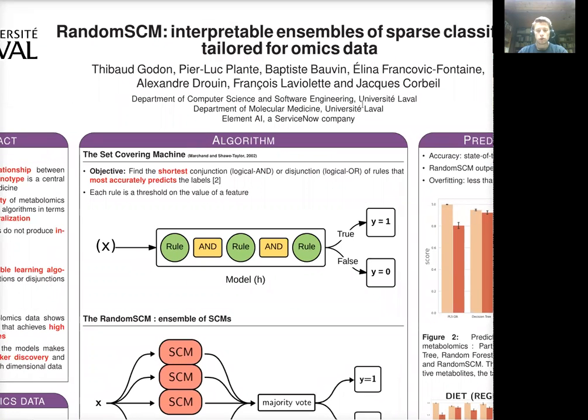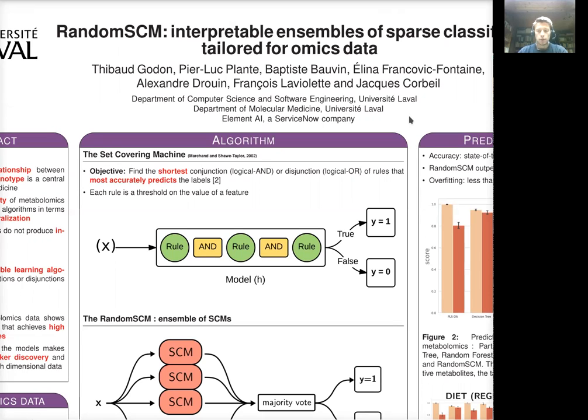It produces a conjunction of rules. Each rule is made of one feature and a threshold on the value of this feature. On the prediction phase, the sample is confronted to the rules. If its feature values respect all the rules, the predicted outcome is 1. Otherwise, the predicted outcome will be 0. Note that it is a very sparse model. Theoretical results rely on this sparsity to guarantee that it does not overfit.